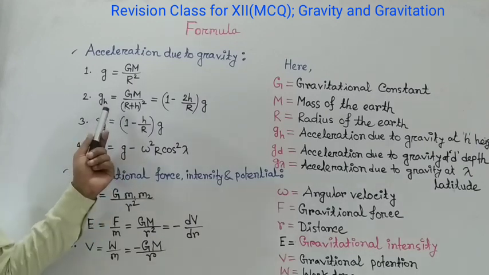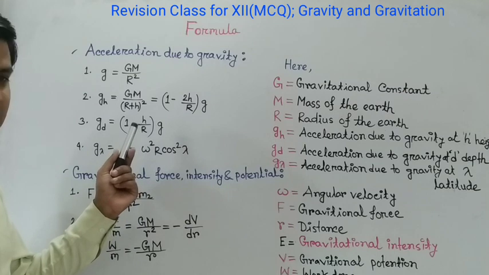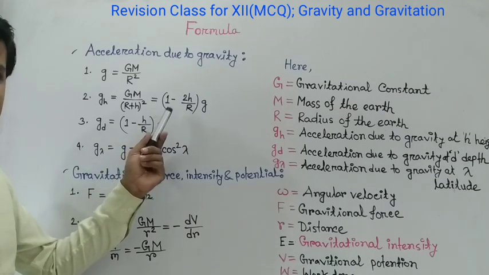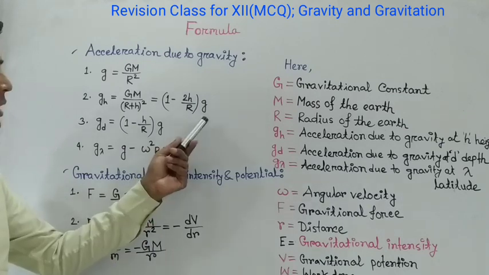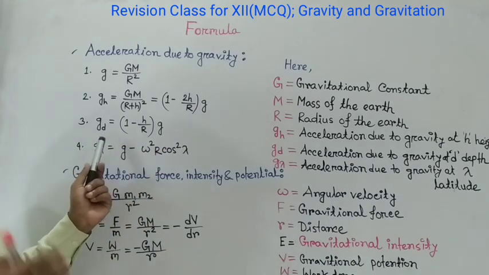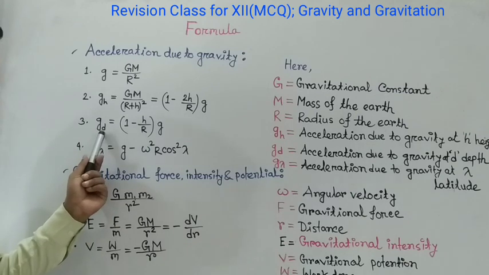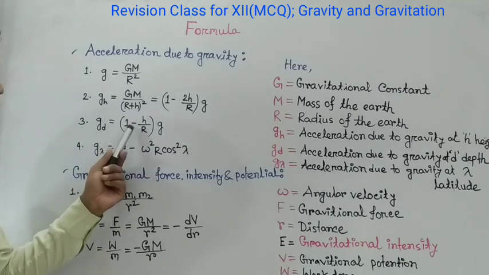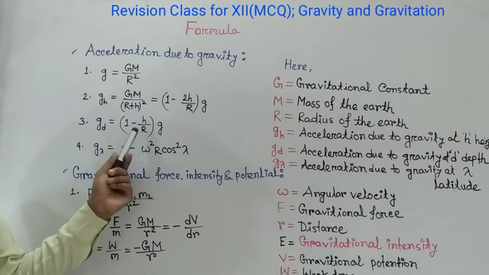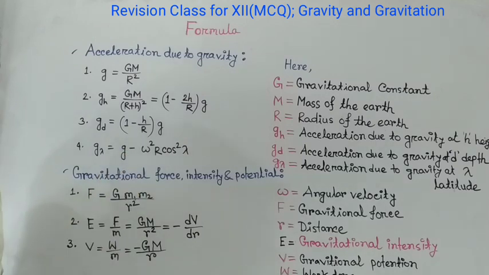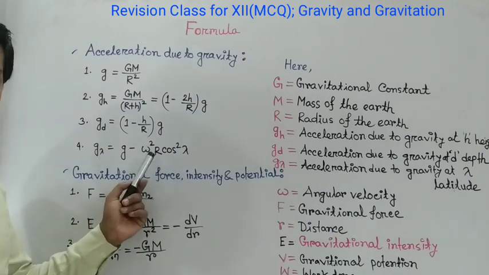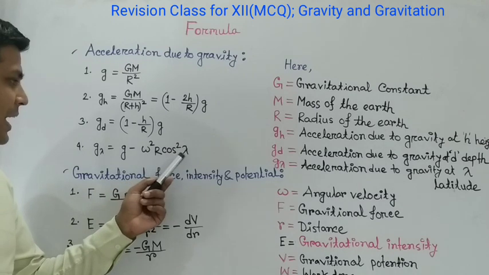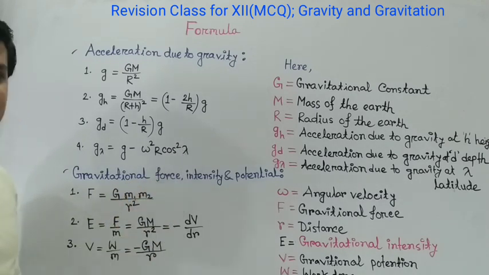Another formula to calculate it is (1 minus 2h divided by R) into g. Acceleration due to gravity at d meter depth is (1 minus d divided by capital R) into g. And acceleration due to gravity at latitude lambda is g minus omega square R cos square lambda. Here lambda is the latitude.